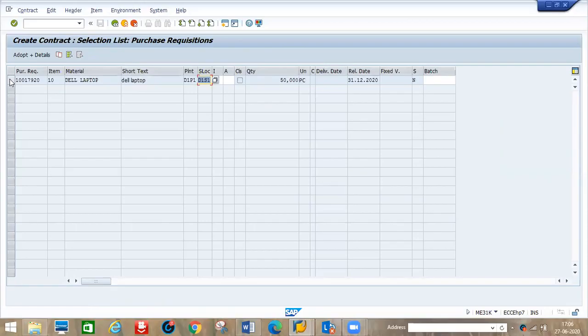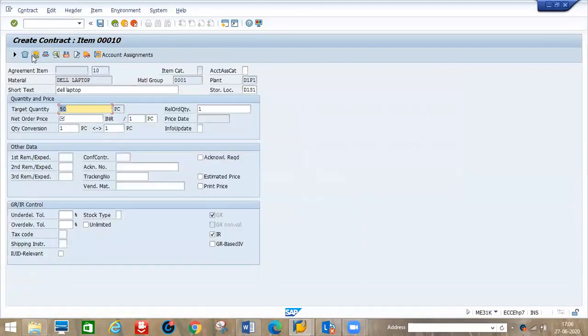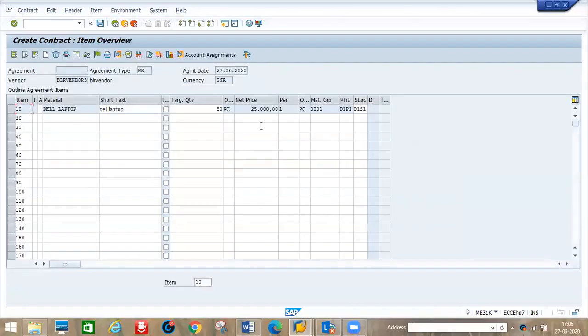Then select the line item, go to Adapt to plus details, double click. You just enter the price for the material. Let's say for example 25,000 per laptop. Enter. Okay, the price came. In case the vendor is giving a discount, select the line item, go to item conditions.